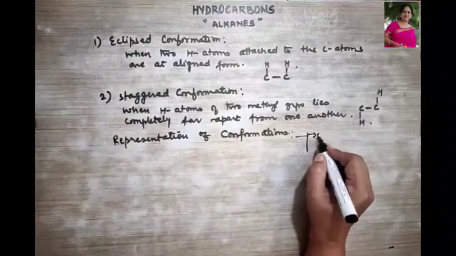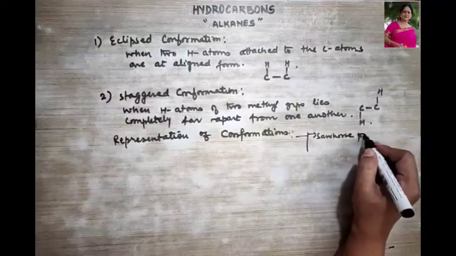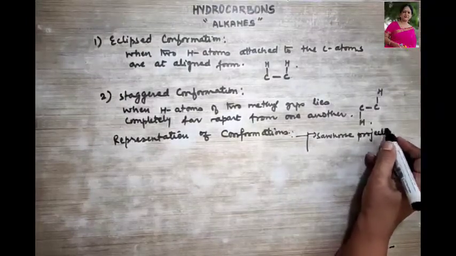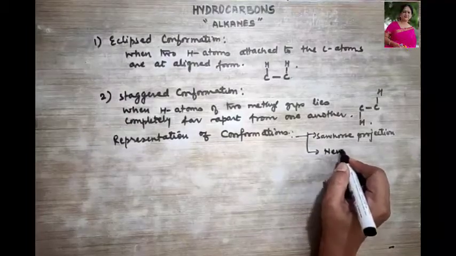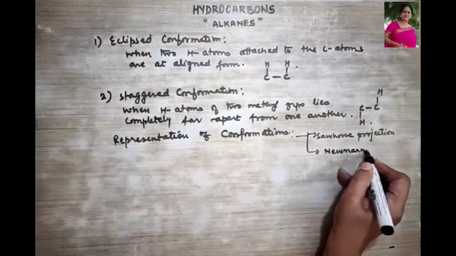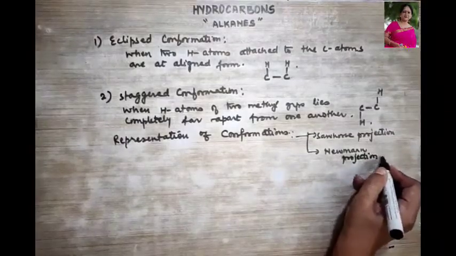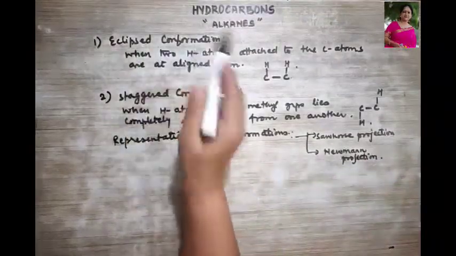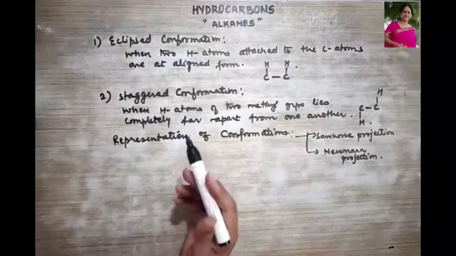One is your Sawhorse projection, okay, and the other is your Newman projection. These are the two different ways how the eclipsed and the staggered conformations are represented.